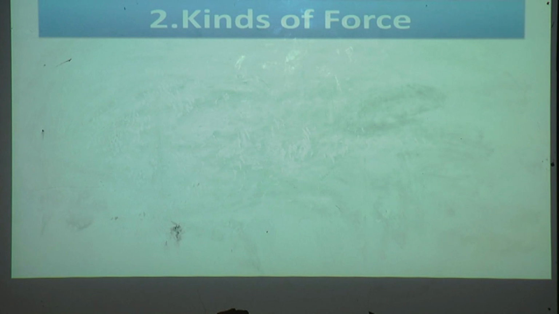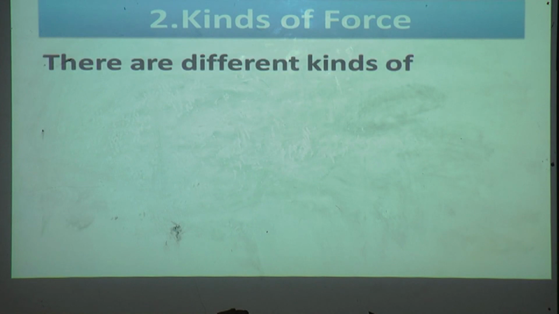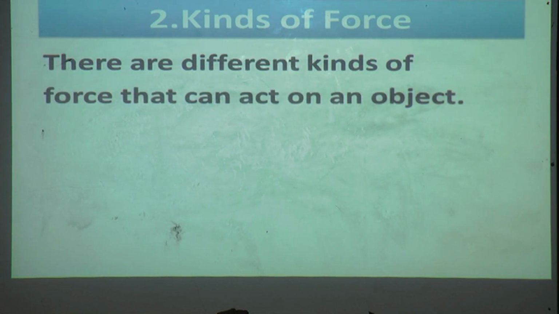Now we will see what kind of force will apply on the objects. Our second point is the kinds of force. There are different kinds of force that can act on an object. Yes, just now you have seen the force you are applying to the object, pull or push.